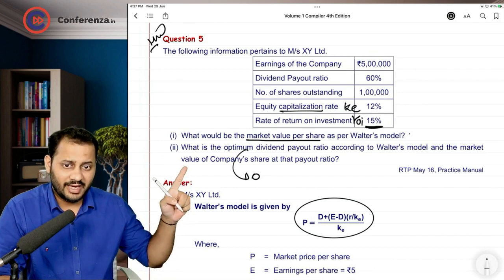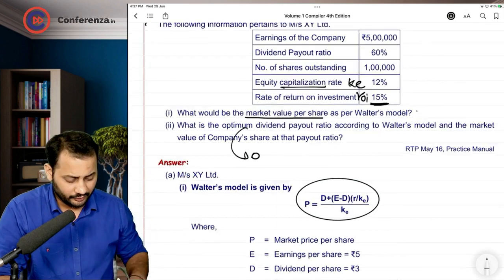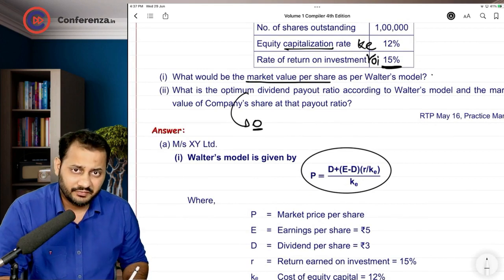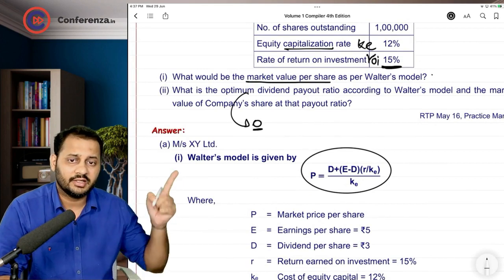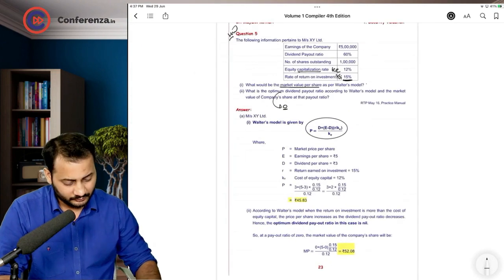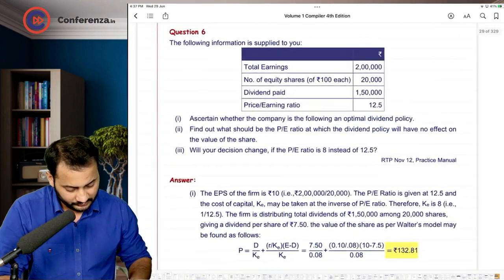And the value of the company share at that payout ratio. So keep 0 as dividend and calculate the market price again. You will get the answer to that. I'm just skipping this question.